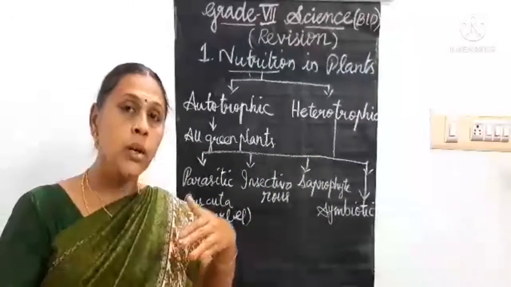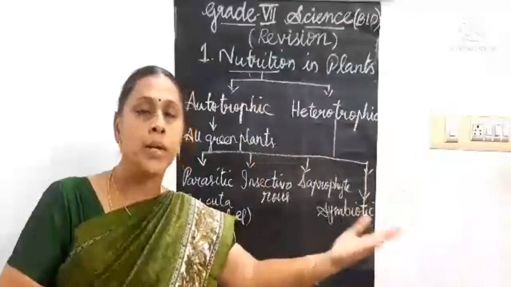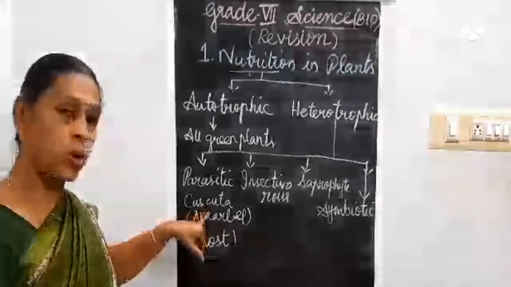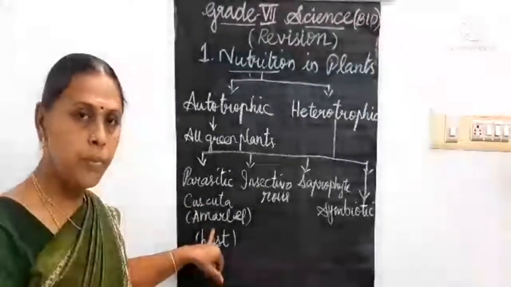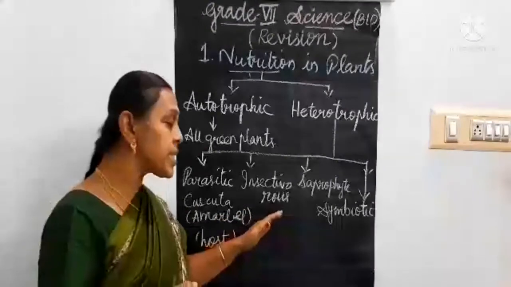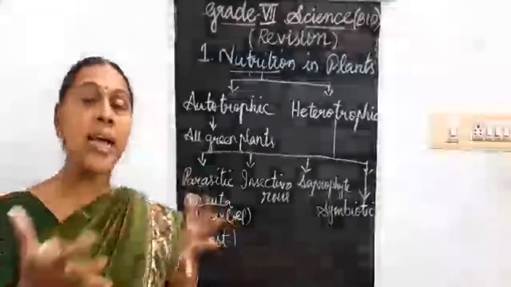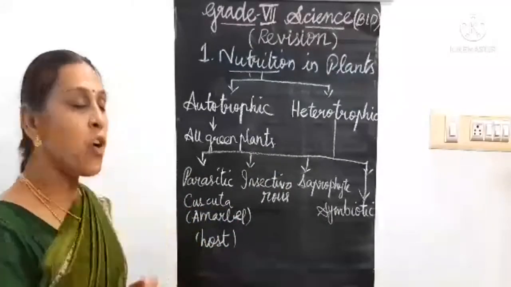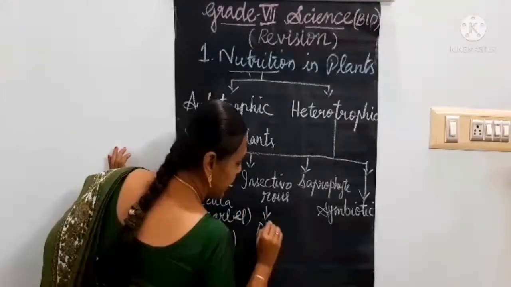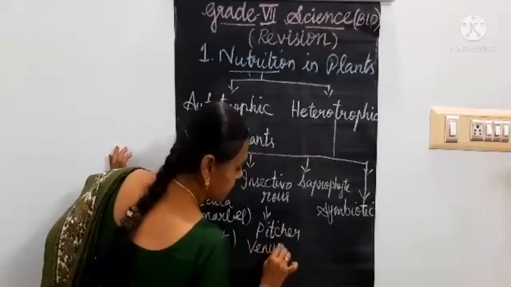Such a mode of nutrition in which the plants depend fully on others for their nutrition is called the parasitic mode of nutrition. Example, cuscuta, the other name is amarbel. They absorb the whole nutrition from the other plants. Next one, insectivorous plants. These plants catch insects for their nutrition. Example, pitcher plant and Venus flytrap.